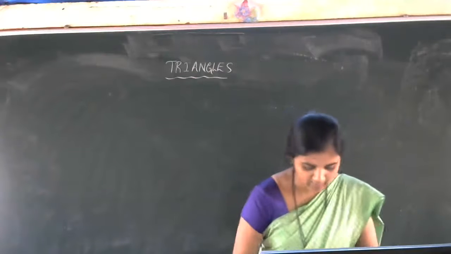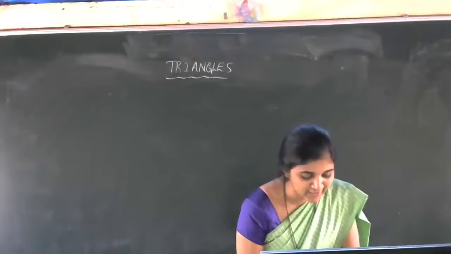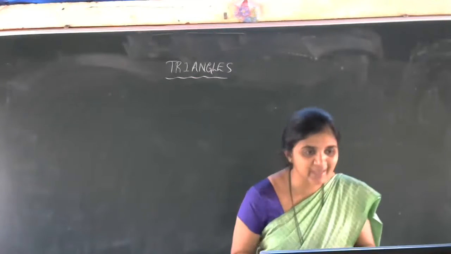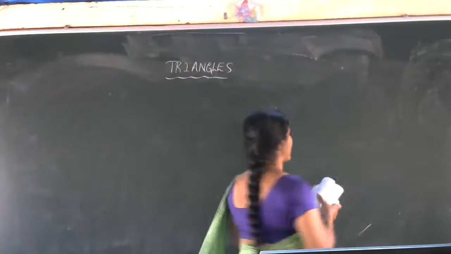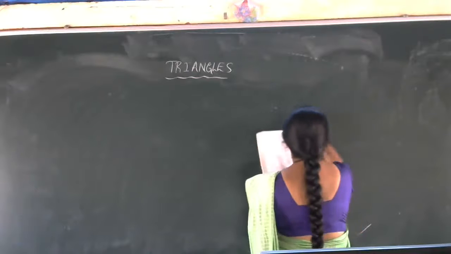So let us discuss the third problem now. What is that third problem actually? In the figure, angle B is less than angle A. Let us draw the figure first, okay?